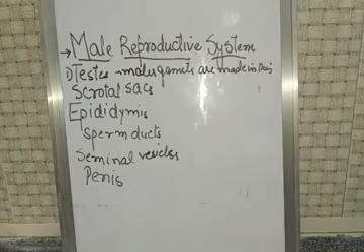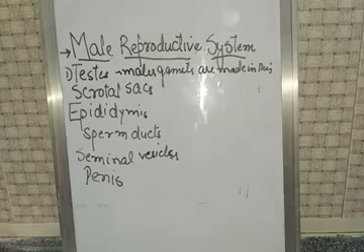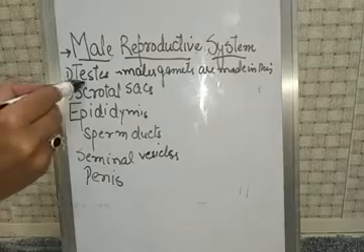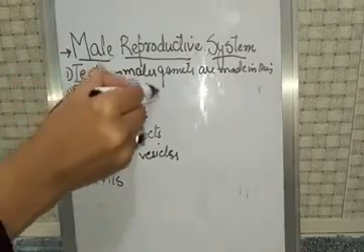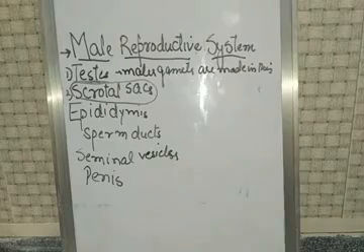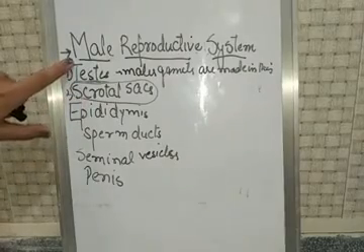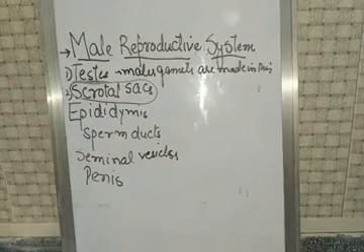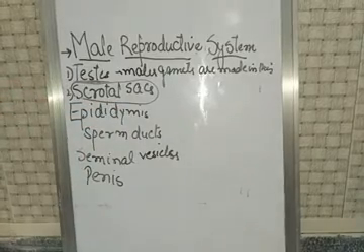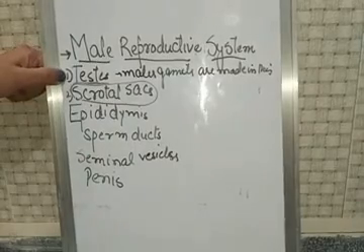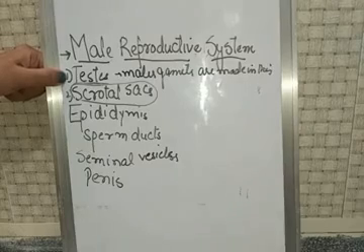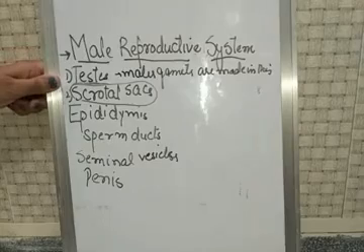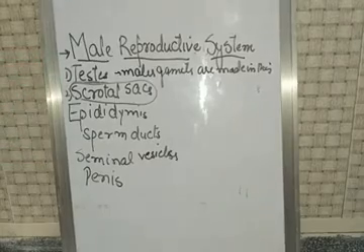Millions of sperms are produced in these organs, and these organs are enclosed in a small bag of skin called scrotal sacs. The scrotal sac is a thin bag of skin. The testes work more efficiently at a temperature slightly below the body temperature, so they are held outside the body in the scrotal sacs.